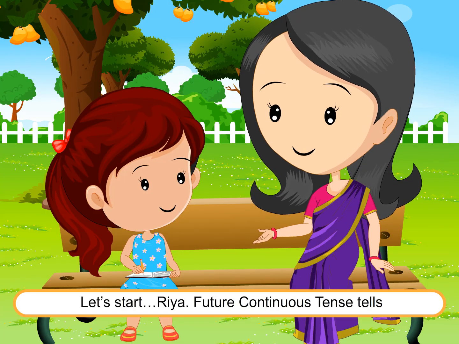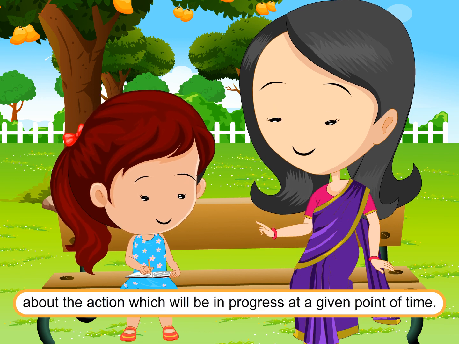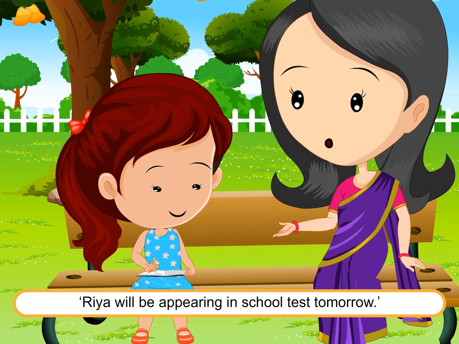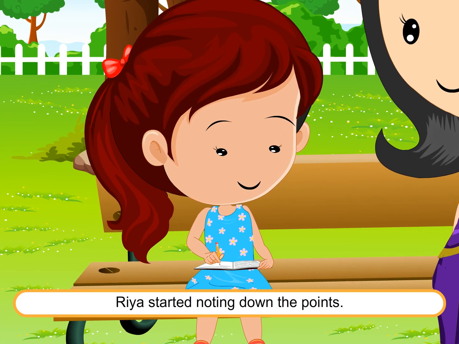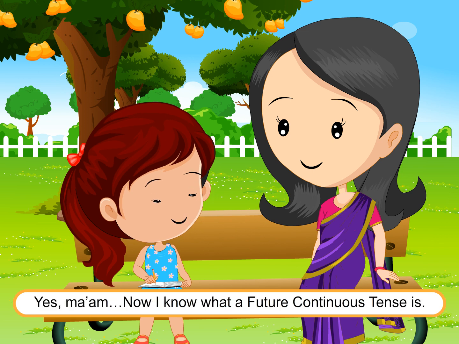Let's start, Ria. Future continuous tense tells about the action which will be in progress at a given point of time. Look at this example. Ria will be appearing in school test tomorrow. Ria started noting down the points. Yes, ma'am. Now I know what a future continuous tense is.